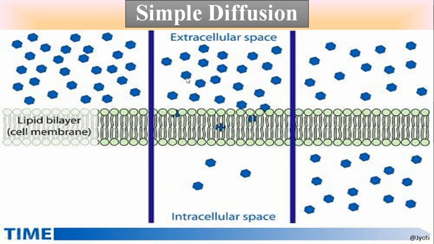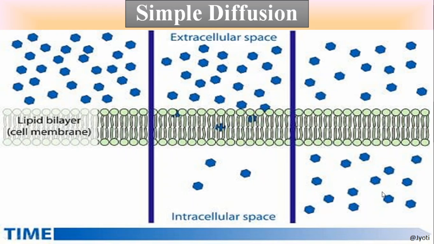So here you can see without the expense of energy, how these molecules are very slowly transported through this membrane. So initially there was no such solute molecule inside of the cell, or you can say the intracellular space, whereas more solute were present outside the cell. But gradually you can see how the movement is taking place, and till the equilibrium is maintained, this process continues.